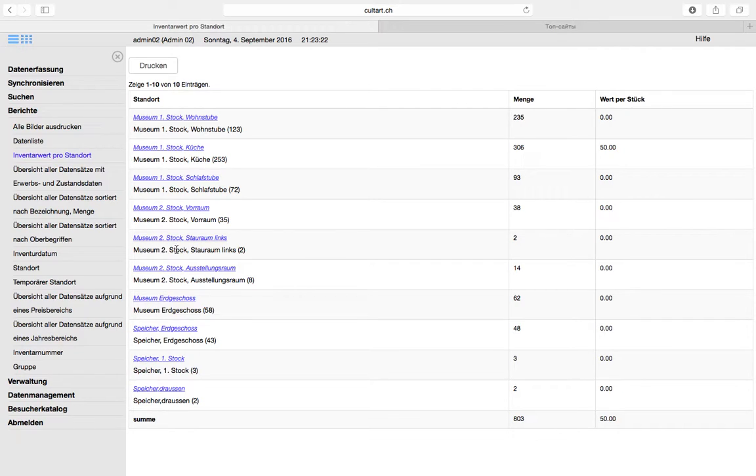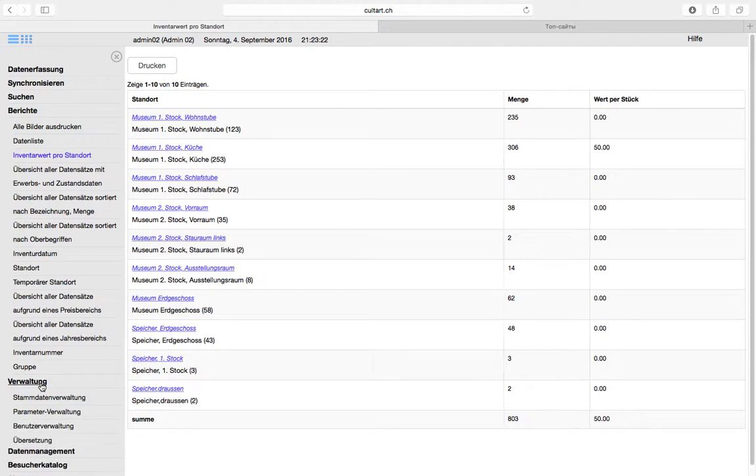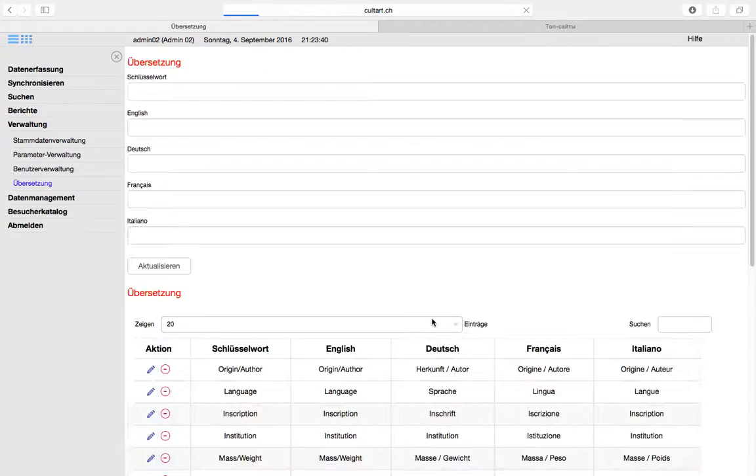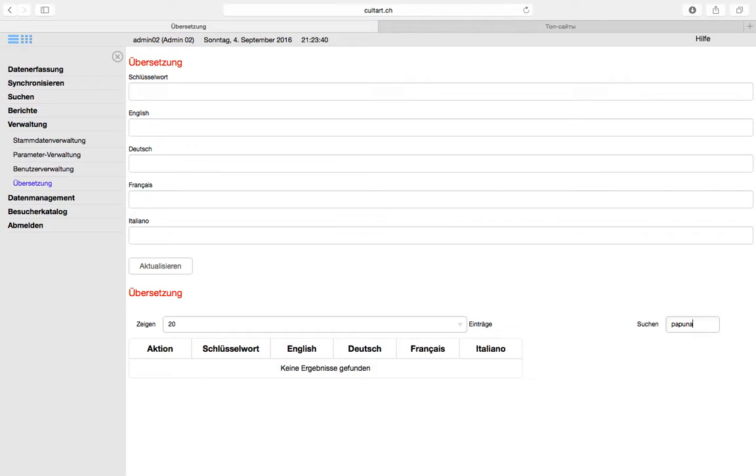And as I already told you, if the word is not included, in order to understand is it included or not included, you simply have to go and search here. I don't know, "Papuna" I think is not included. And when you see "keine Ergebnisse gefunden", no results found, I know what it means.